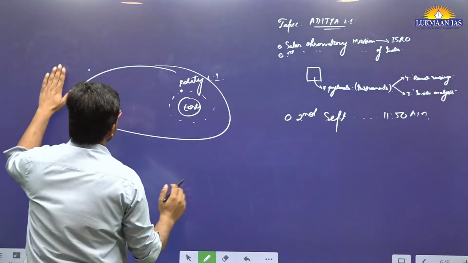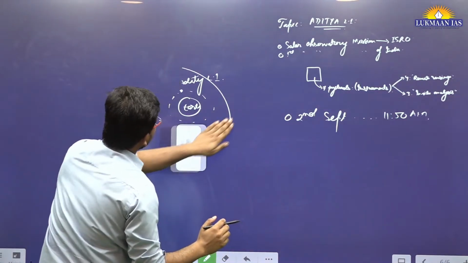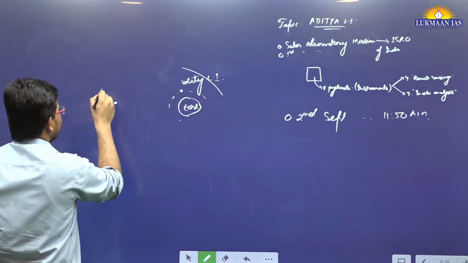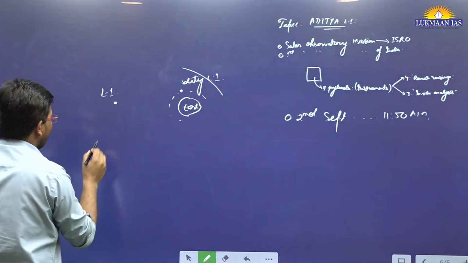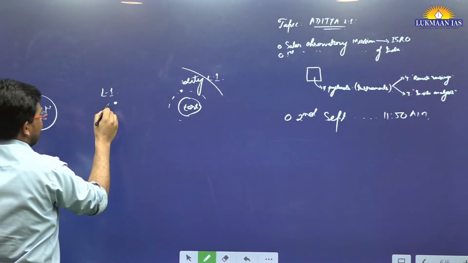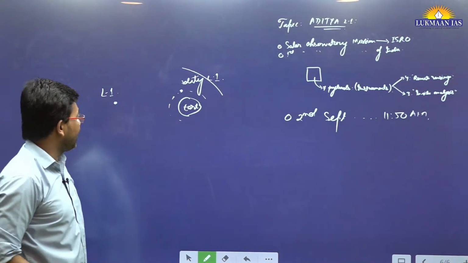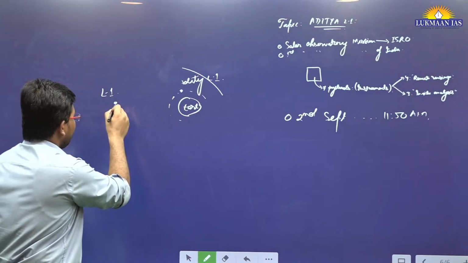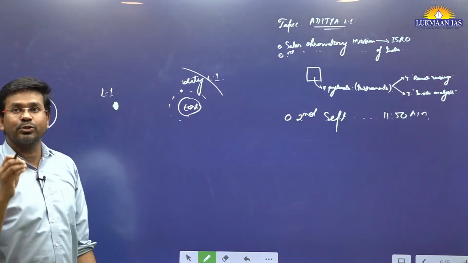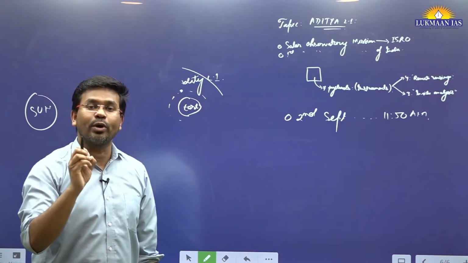Basically, we want to send this Aditya L1 to the L1 point. Let's say there is the sun. This L1 point is known as the Lagrange point. At a Lagrange point, whatever spacecraft we send is going to experience zero or no gravity.